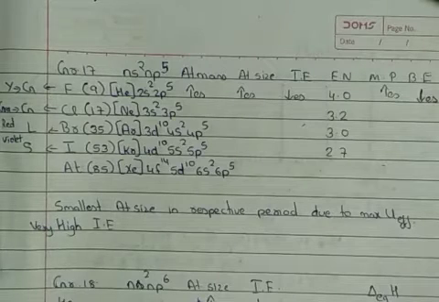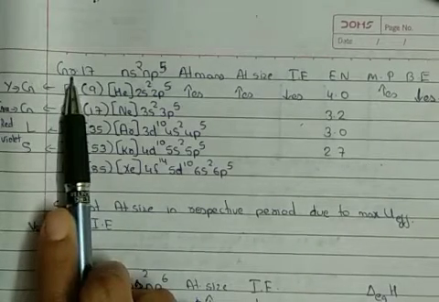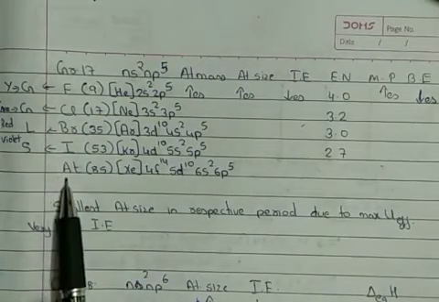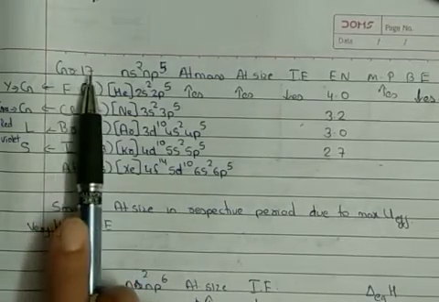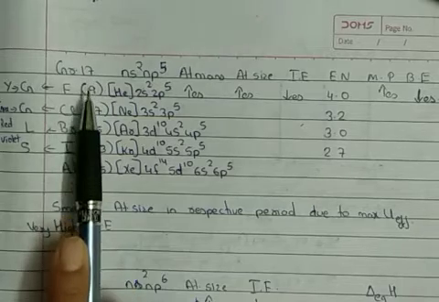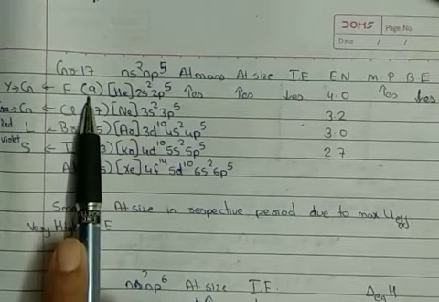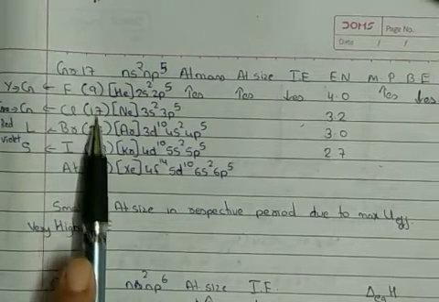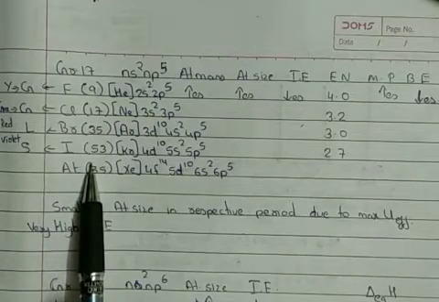After discussing the elements of group 15 and 16, next we have the elements of group 17. The group 17 elements, also called halogens, are fluorine, chlorine, bromine, iodine and astatine. As they belong to group 17, they have 7 valence electrons. If we remember group 15 atomic numbers, we have to add 2 to that; if we remember group 16 atomic numbers, we add 1. And down the group the differences are again 8, 18, 18 and 32.